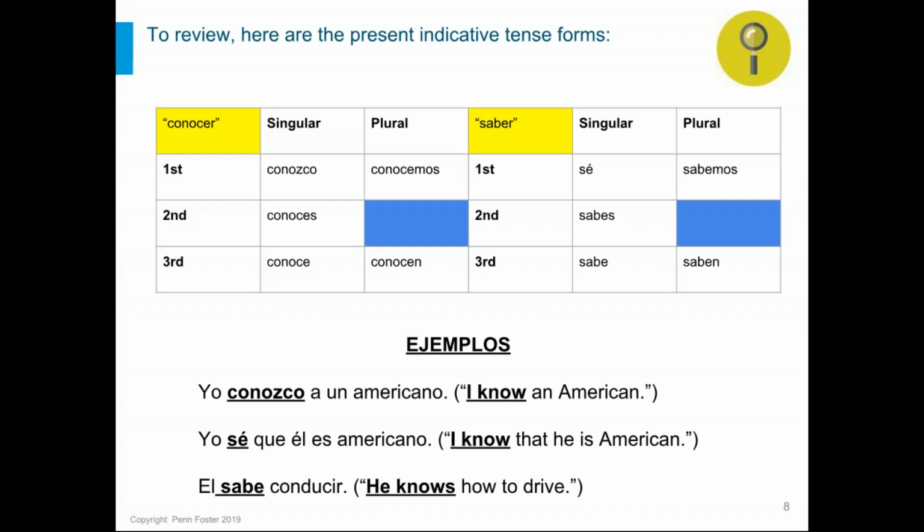And then you see some present tense examples down below. First one, using conocer to say that you are familiar with, you're friends with, an American person, as opposed to the second one where you just are stating the fact that you know that he is American. Might not know him necessarily, not from that sentence at least, so saber has to be used in that case.